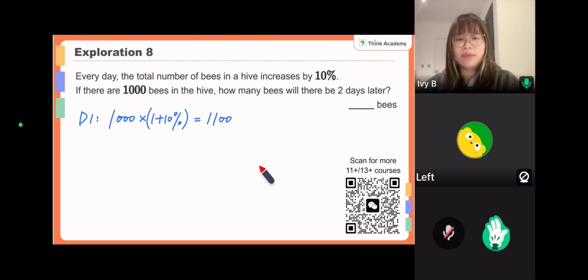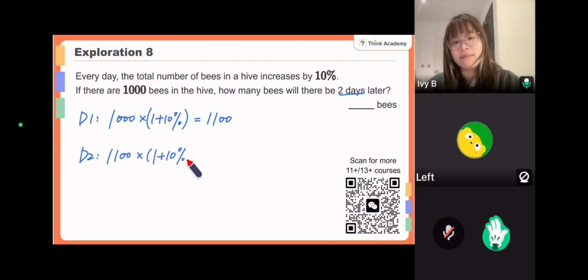So it equals 1,100. And then for day 2, you should also do the same. So underline the keywords. You need to find out 2 days. But this time the base is changed into 1,100, and the change is still the same, 1 plus 10%. Are you guys clear? So the answer is not 1,200, because after 1 day, the base has increased. So 10% of the base will also be more than 100. Are you good? So that will be 1,210. So 1,210 bees.